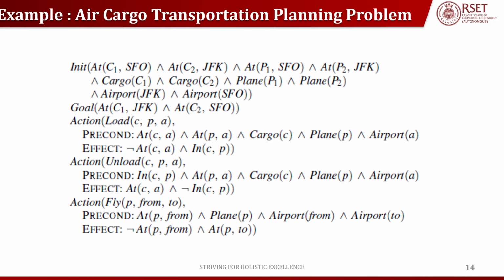That is, the plane should fly from a source to a final destination. Again I will have preconditions and effect, which means that P is at From. From means the first airport, where the plane is P, one airport is From, and the other airport is To.